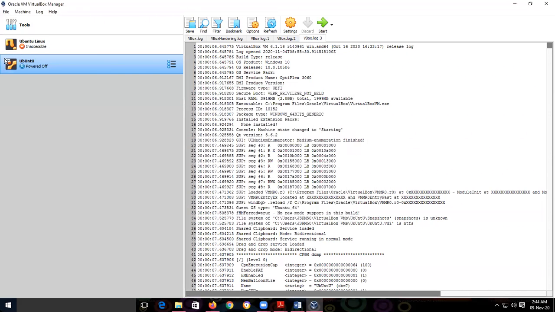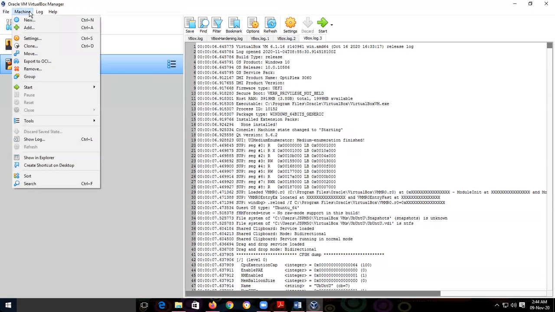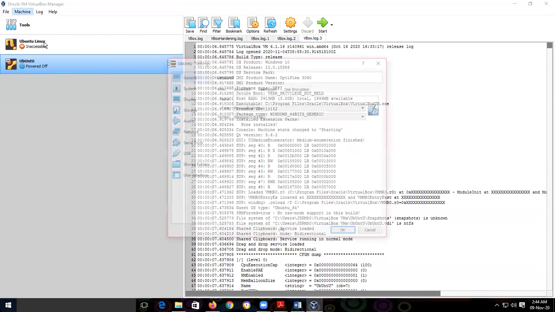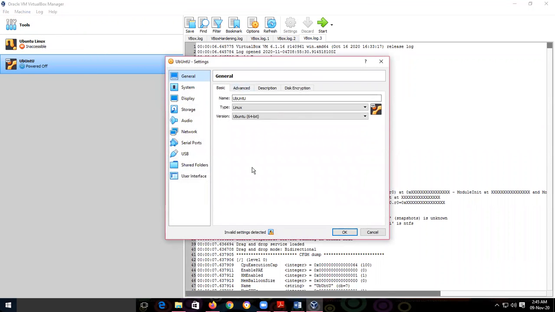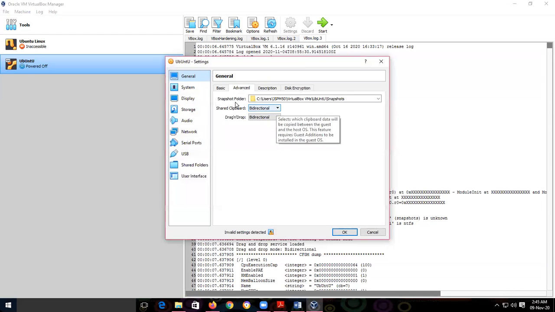So once it is installed, such type of icon will be here. Then again go to the machine option, then go to the setting. This window will open. Then in general setting, you go to the advanced. This is the name Ubuntu, I have given that name and it appears here. Then advanced. In advanced, this is the folder where Ubuntu will install.